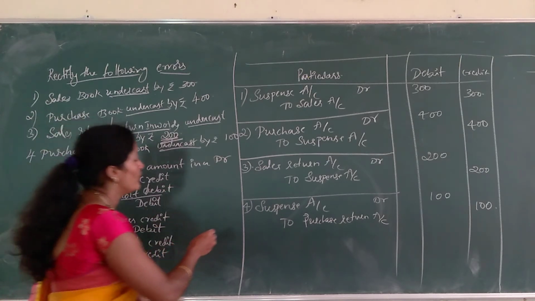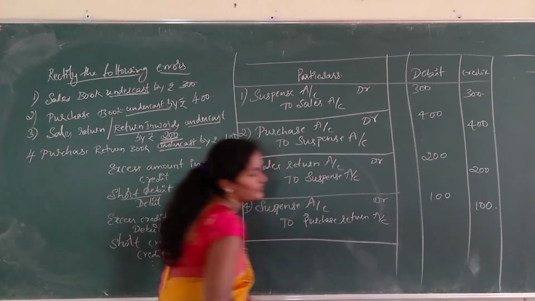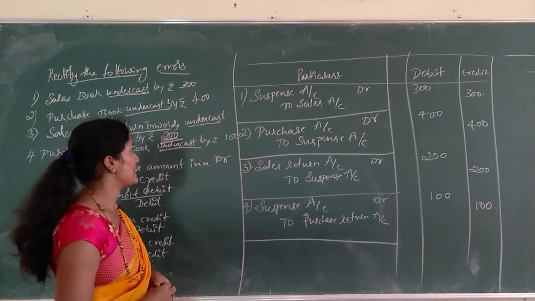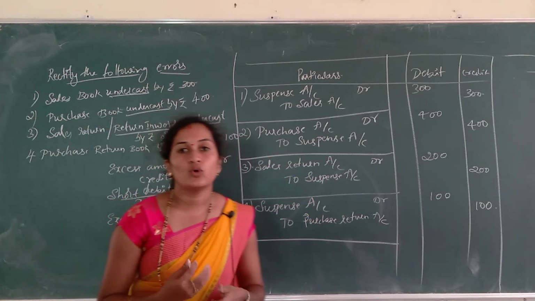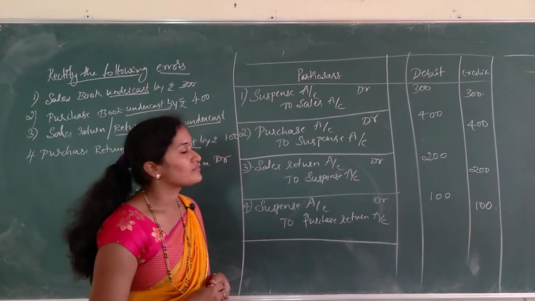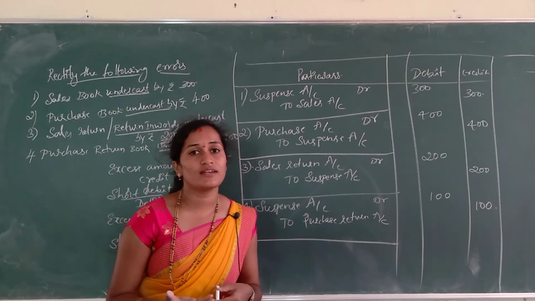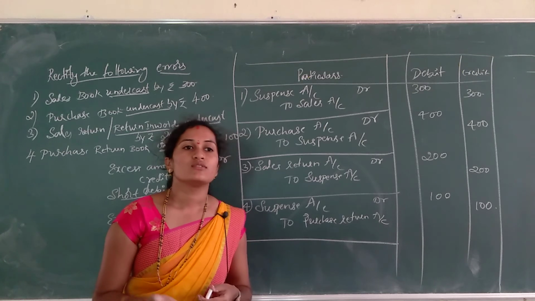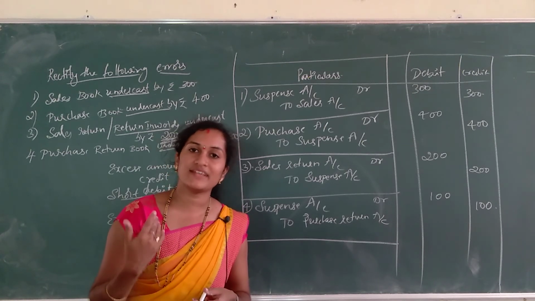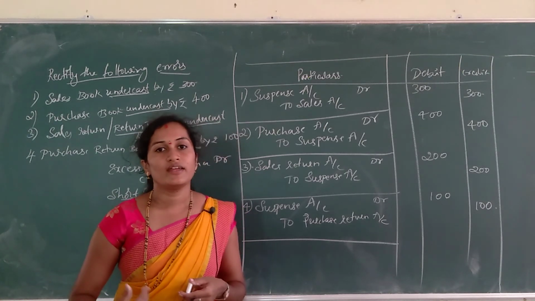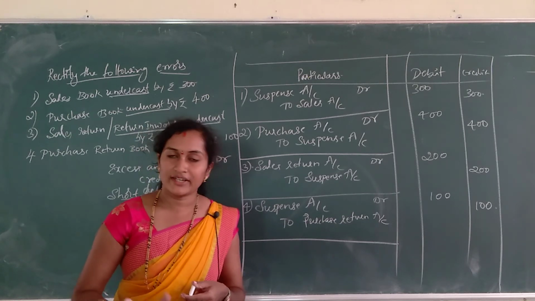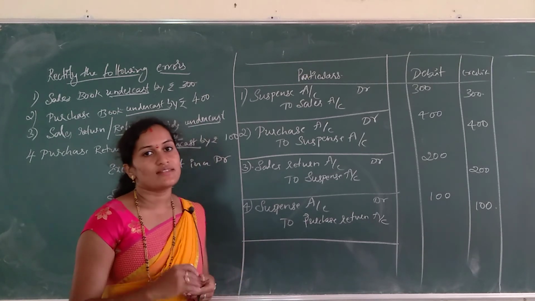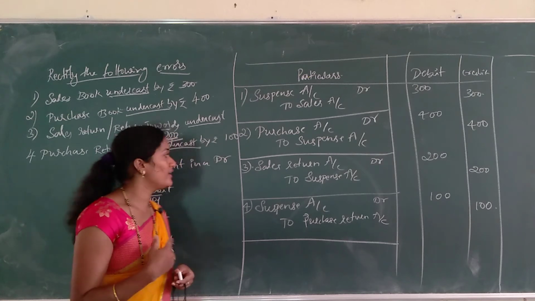So this is how we are going to rectify the errors in the transactions, that is overcast and undercast. If it is overcast, it means an excess amount than the actual. If it is excess in the debit, we have to give credit; if it is excess in the credit, we have to give debit.